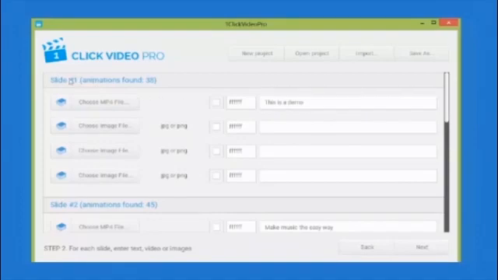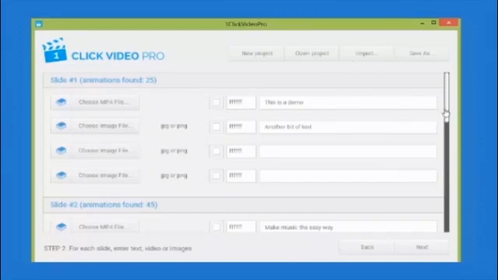and the basic idea is that for each slide that we want to run with, we can enter text, we can enter images, and we can enter video files as well, and that will then determine how many of the 130 animations within the system work with that particular slide. So for example, you can see here I have one line of text and it's found 38 different animations. If I now enter another bit of text, then you can see that it's now gone down to 25.